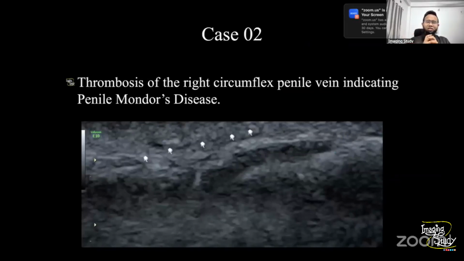Okay, so this is a case of thrombosis of the right circumflex penile vein, indicating Penile Mondor's disease. So the superficial venous thrombosis or thrombophlebitis is commonly known as Mondor's disease, which is not very uncommon in our regular practice, but we usually miss this diagnosis.